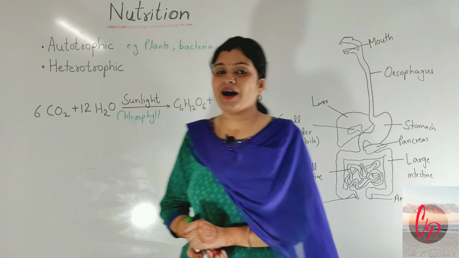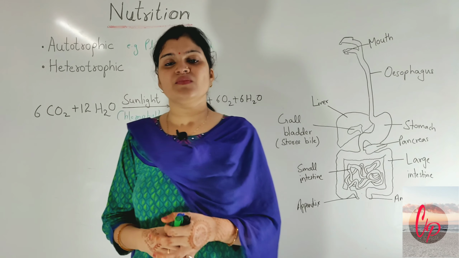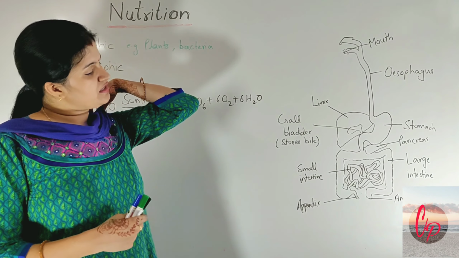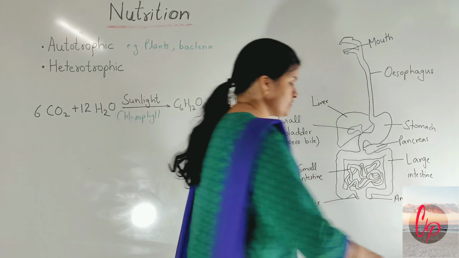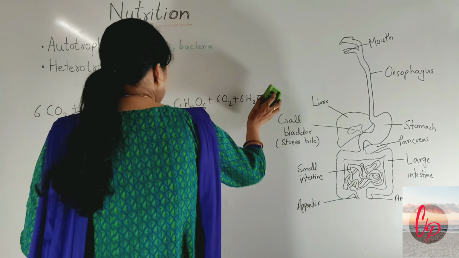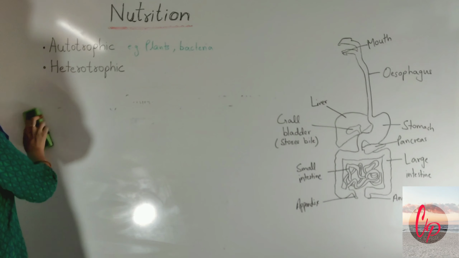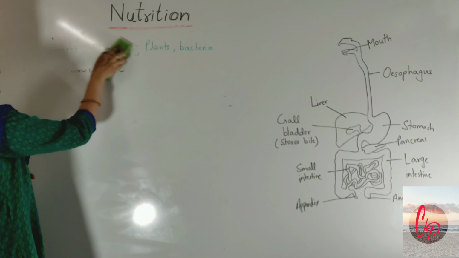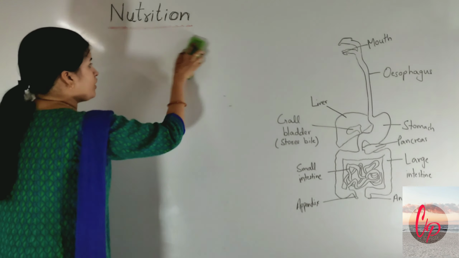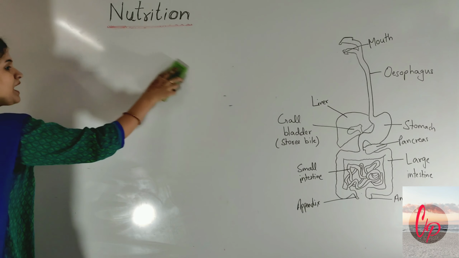Now let's talk about ourselves. So here starts the process of nutrition in human beings. What happens in us? As we take the food, the digestion of the food starts from the mouth itself.